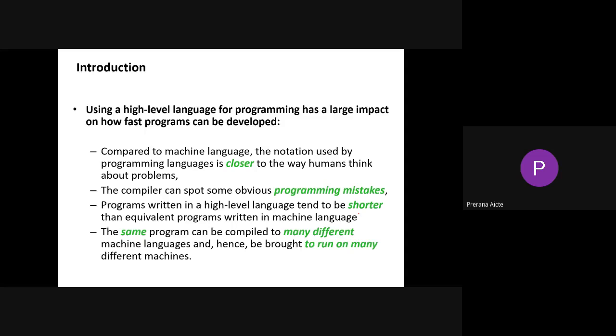Right, so the compiler can spot some obvious programming mistakes. Different programming languages are efficient in some concepts, and some programming languages have drawbacks in some particular concepts. Likewise, each programming language's compiler catches different types of programming mistakes. Programs written in a high-level language tend to be shorter than equivalent programs written in machine language. Obviously, for example, whenever we write some program in Java, we compile it with a command called javac. Is it right or not?